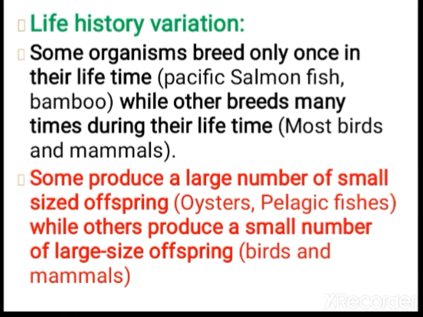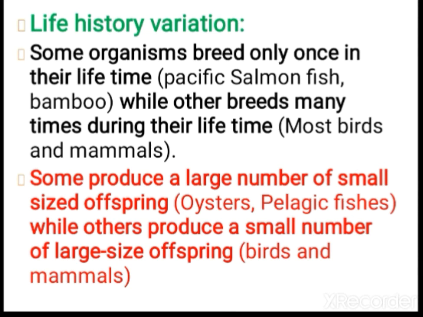Next, let us see life history variations. Variation always has to be there in organisms, and only then can they survive. If there is no variation, the particular species won't be able to survive. Those showing better variations show survival of the fittest and are selected by nature. Some organisms breed only once in a lifetime. For example, you studied that bamboo flowers once in a lifetime and later dies. The same way, the Pacific salmon fish can breed only once in a lifetime.